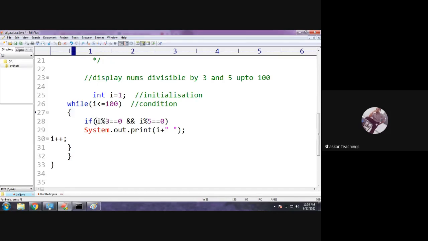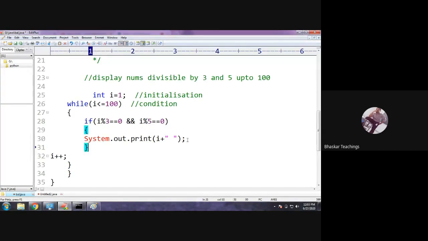When 15 came, 15 divisible by 3, yes, true. And 15 divisible by 5, true. So both the conditions are true here. When the i value is 15, then the control enters into the if body, prints it, and increments the next value. Listen, I did not give a body here for the if, because you know, right? When there is only one statement, the braces are optional for if bodies and while bodies also. Okay, that's it.